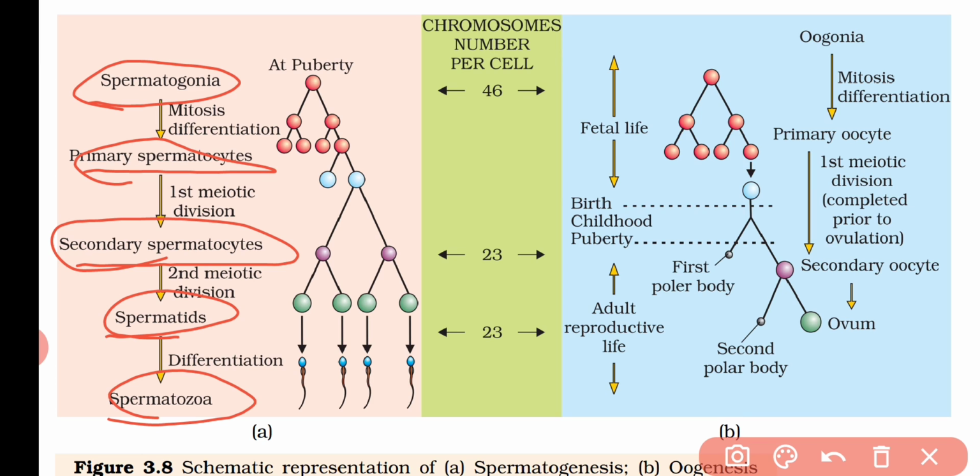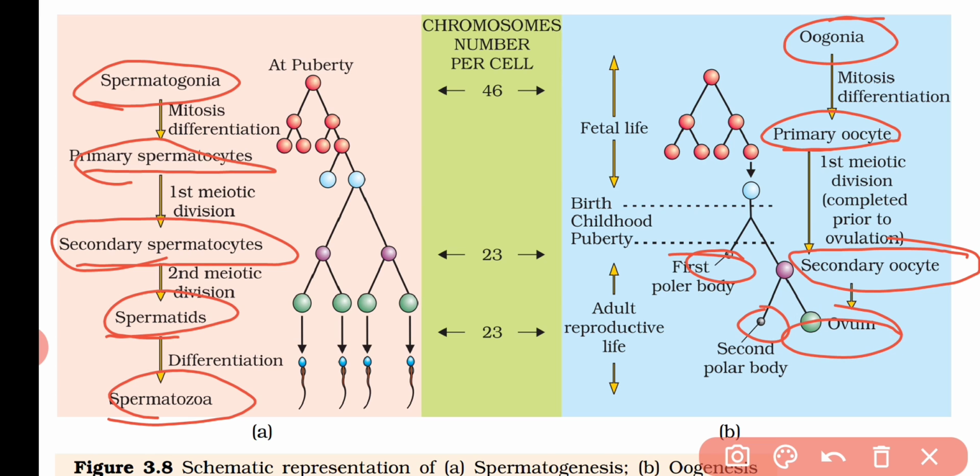But what is happening in females? So the oogonia which were formed divide and form the primary oocyte, and this primary oocyte is formed at the fetal time, during embryonic development. After that the first meiotic division occurs after a long time and it converts into the secondary oocyte, and it also forms the first polar body, and in this secondary oocyte the second division occurs again, forming the ovum and the second polar body, and that occurs at the adult stage.